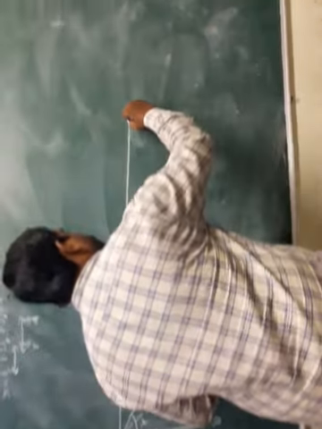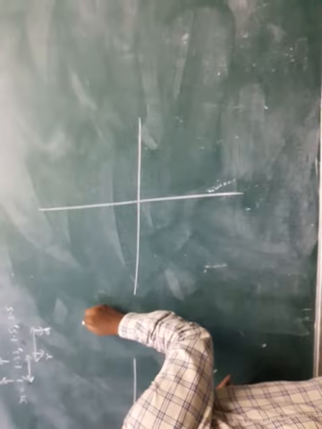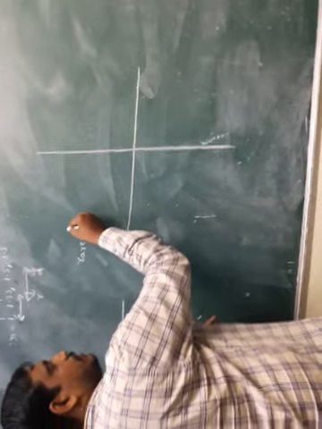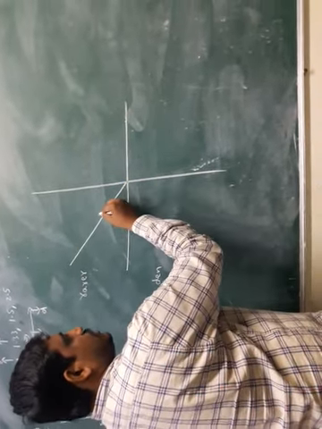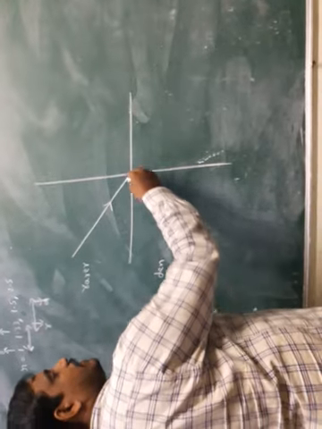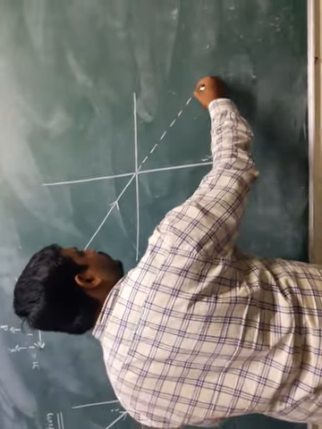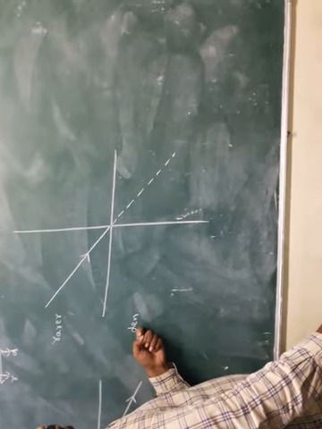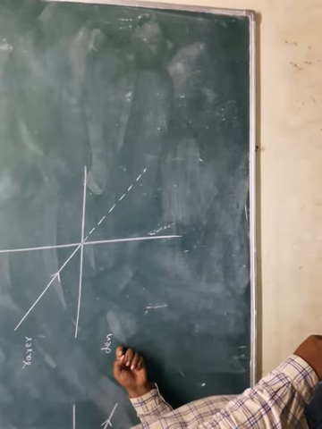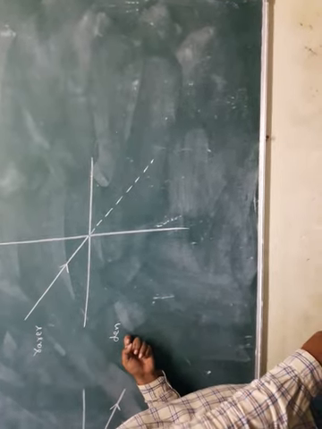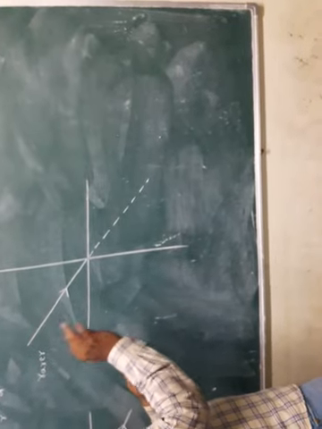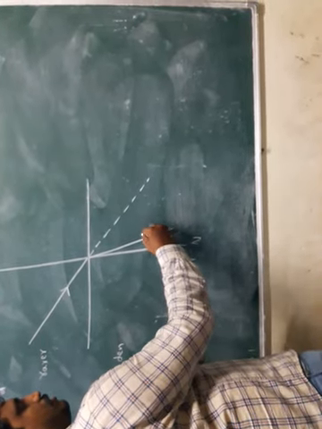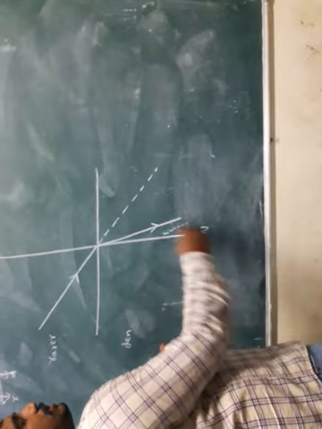Suppose this is the surface and this is the normal. The medium above is rarer and the medium below is denser. In this situation, this is the light ray falling on the surface. Actually it would take a straight path. Here light is coming from the rarer medium to the denser medium. In the denser medium the velocity of light decreases, so the light ray bends towards the normal.